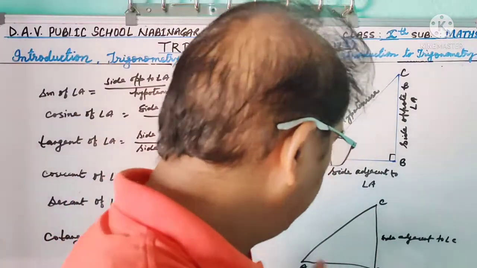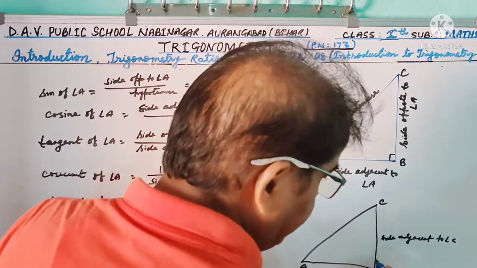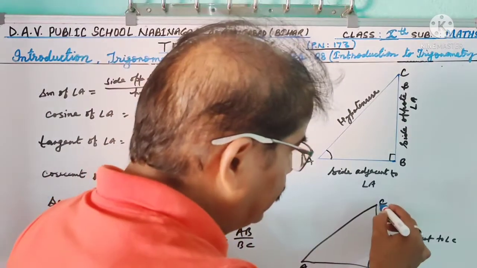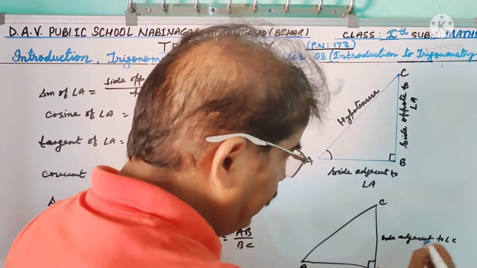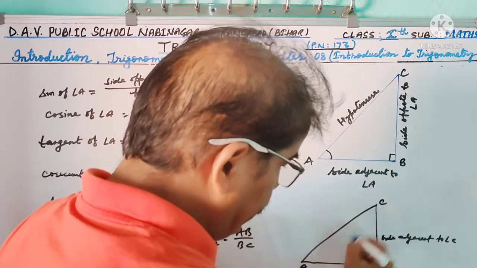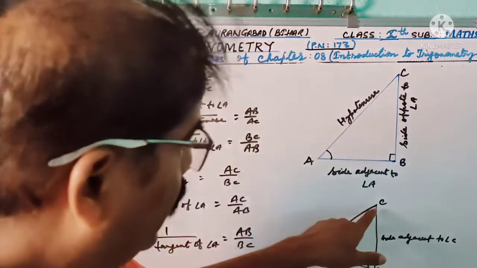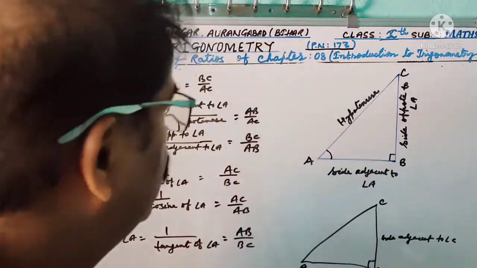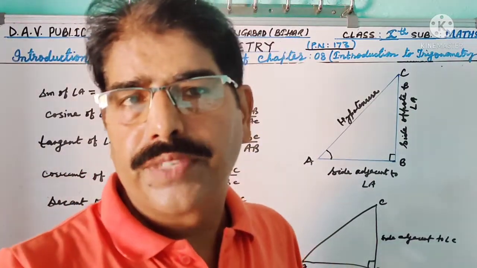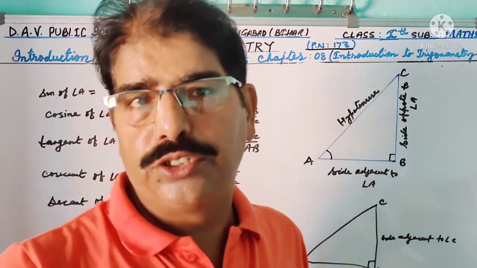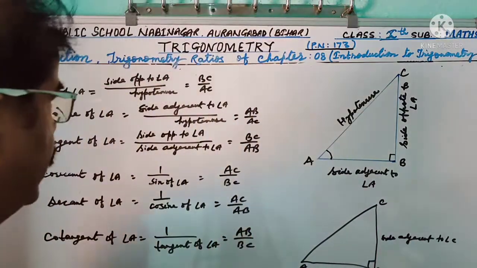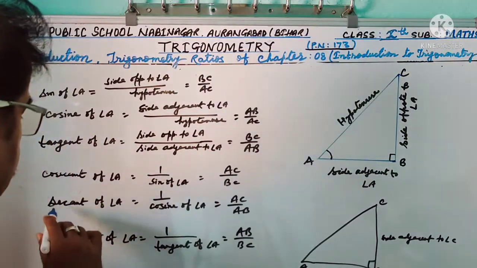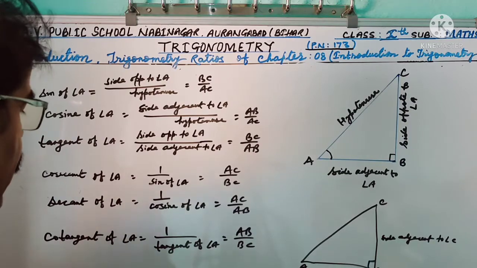Dear friends, in right triangle ABC, right angled at B, consider the side adjacent to angle C and the side opposite to angle C. AB is the side opposite to angle C and BC is the side adjacent to angle C. Now, dear friends, here there are mainly 6 T ratios of trigonometry: sine, cosine, tangent, secant, cosecant and cotangent.